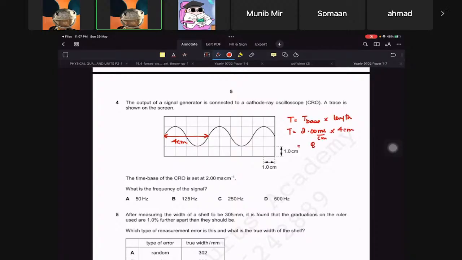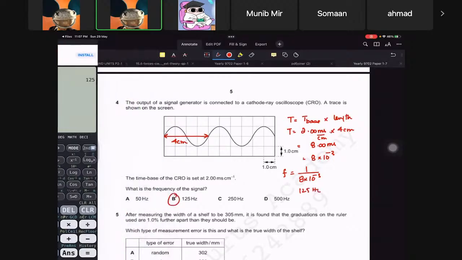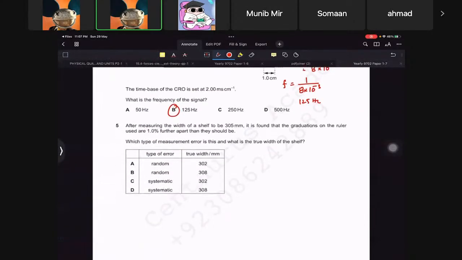So that's going to be 8 milliseconds. So 8 times 10 raised to minus 3, and frequency will be 1 upon 8 times 10 raised to minus 3, because it is basically 1 upon the time period. So this is going to be 125. Has to be B then. Okay, up till now this is pretty simple.